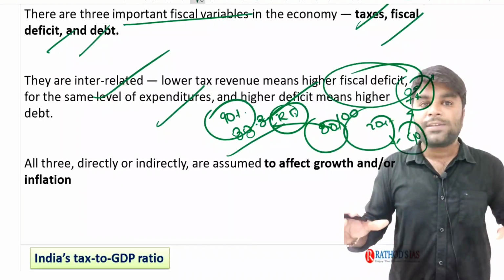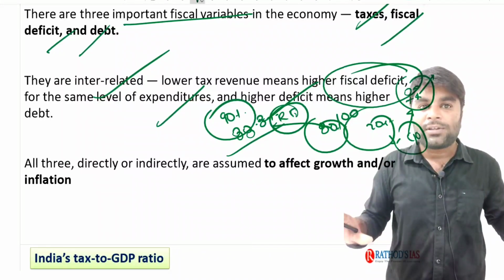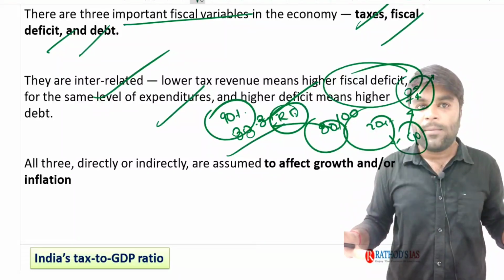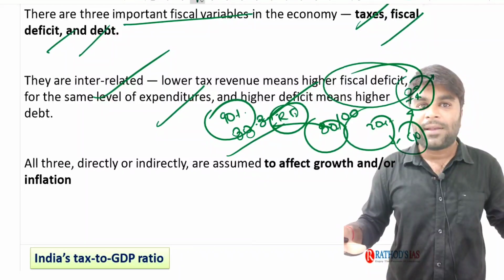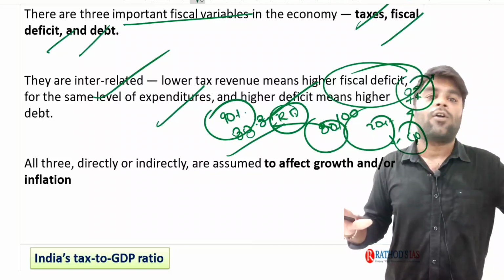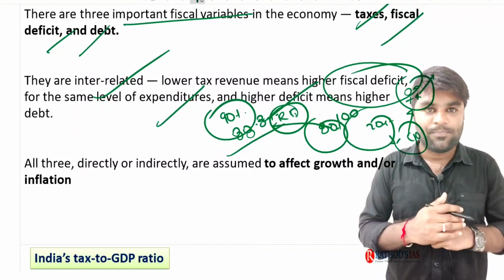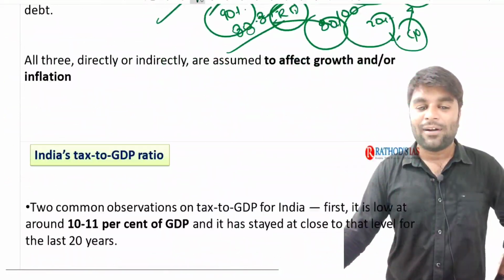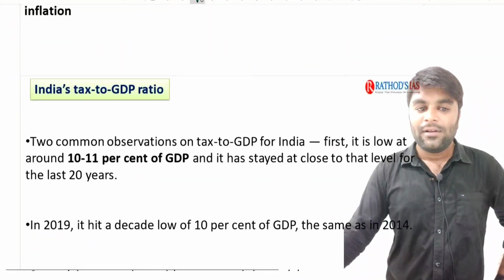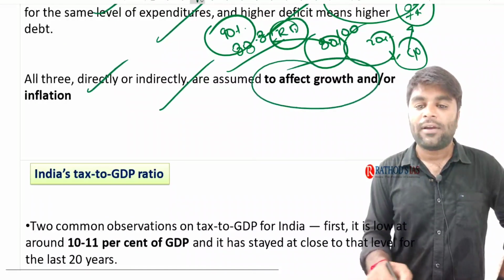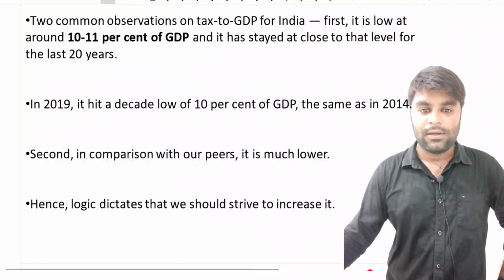When there is no capital expenditure, there is no capital formation. When there is no capital formation, there is no enough employment generation. When there is no enough employment generation, there is no enough purchasing capacity. When there is no enough purchasing capacity, there is no enough demand for the goods, automatically a low amount of taxes. I hope you have understood, and with this example itself you have understood all these things, right? So all 3 directly or indirectly are assumed to affect the growth and inflation, right?